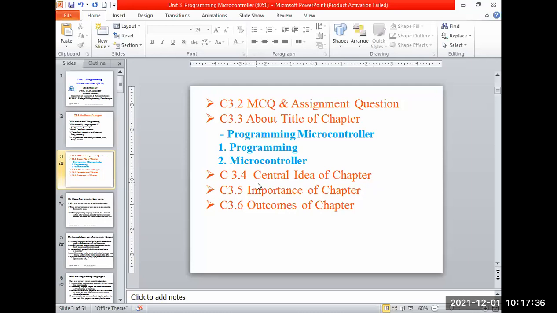The next part is what? C 3.4, central idea of the chapter. So what syllabus is there? These things we are going to learn. Exactly what is the meaning of assembly language programming, that is called ALP, and C language programming, which is better and why we are choosing it. Then we have various programs for serial communication, interrupts, LEDs, buttons, switches, toggling the port, and generation of square waves by using timers. That we have to see in this chapter.